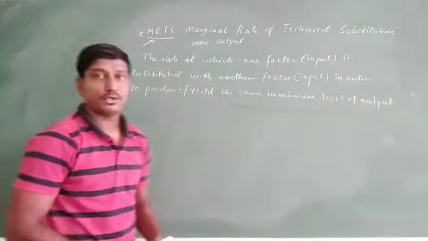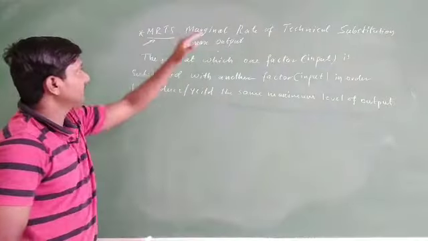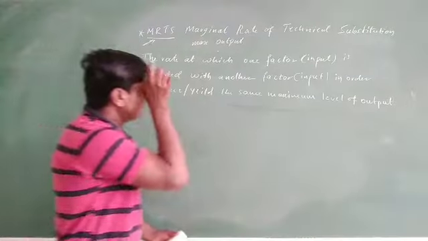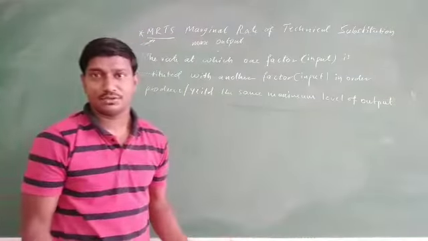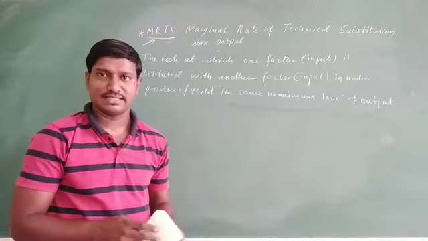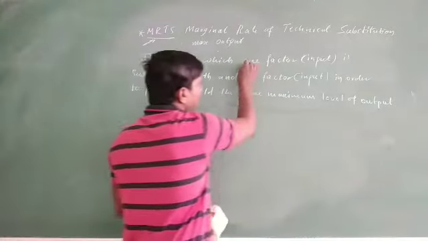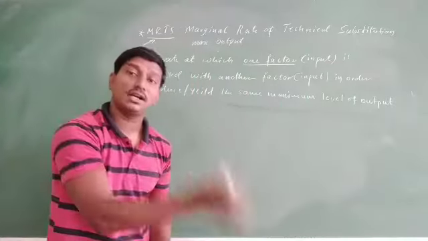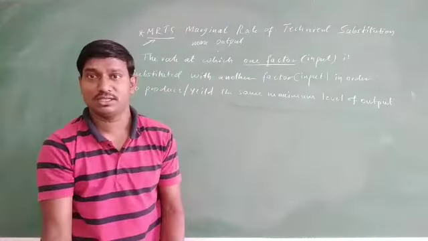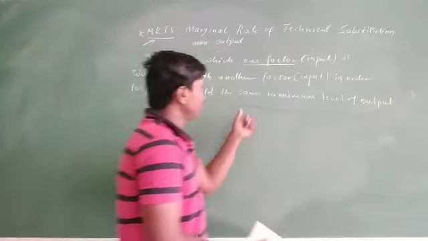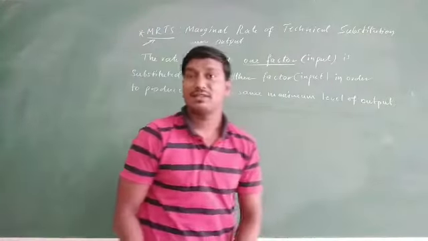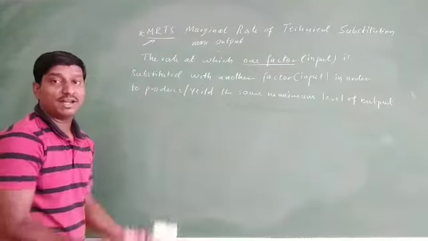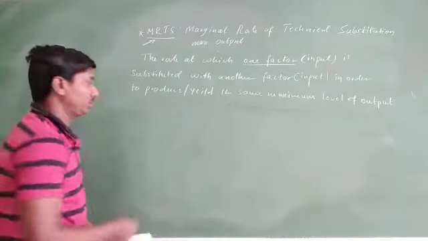So this is what we are going to call MRTS. Is that clear? Whatever you alter in the two inputs, as we already discussed in the last class, you have to substitute one unit of input with another unit so that you can produce the same maximum level of output. So let us draw how MRTS can be written as a formula.